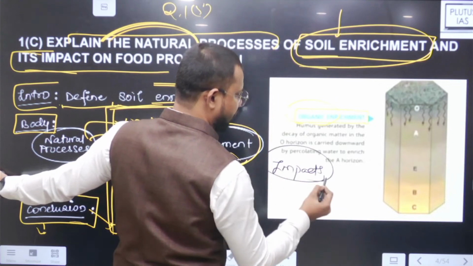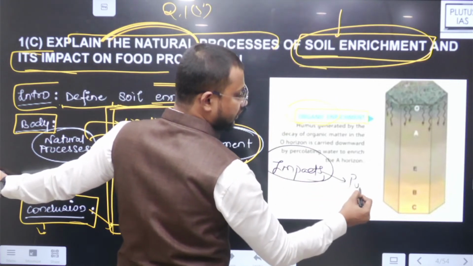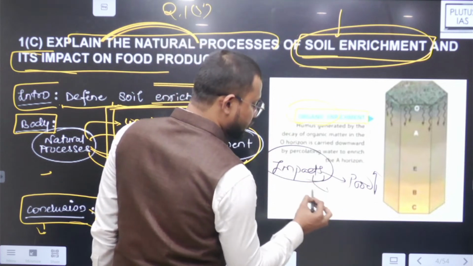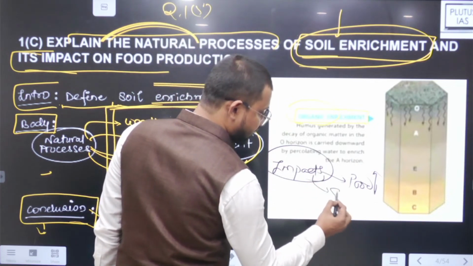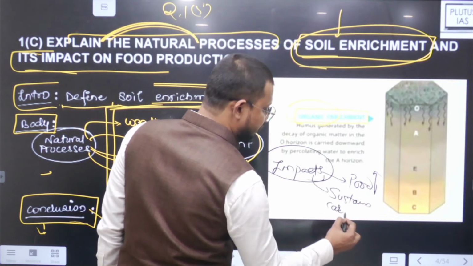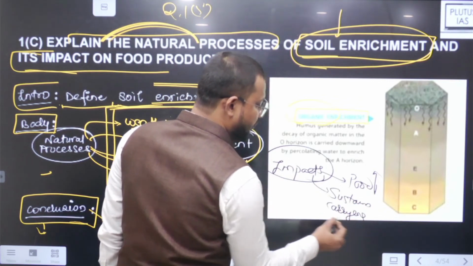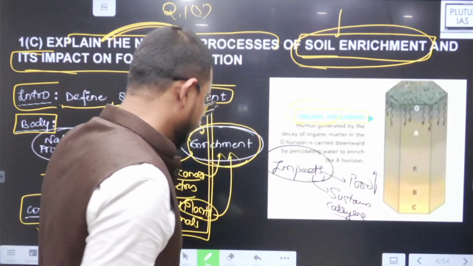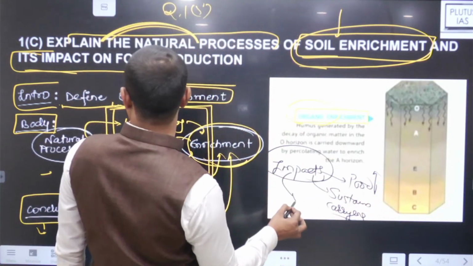You will find it leads to an increase in productivity of soil. है ना, soil enrichment हुआ है तो you will find it sustains or increases the carrying capacity of soil, जिसमें number of bacteria, number of viruses you find those can sustain. It as well impacts food production.